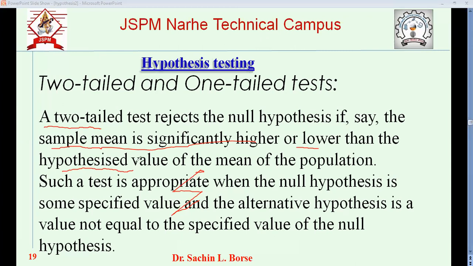The test is appropriate when the null hypothesis is some specified value. So we specify a certain value for the null hypothesis, and the alternative hypothesis is a value not equal to the specified value of the null hypothesis, meaning it is either greater or lower. That is called the two-tailed condition. I will also show it with the diagram.